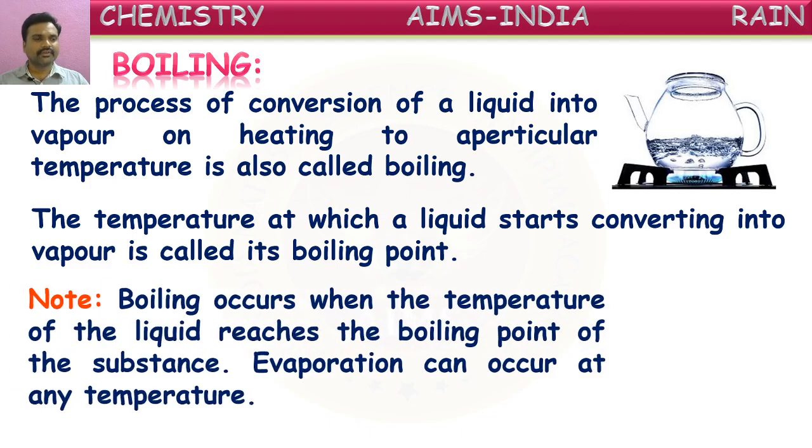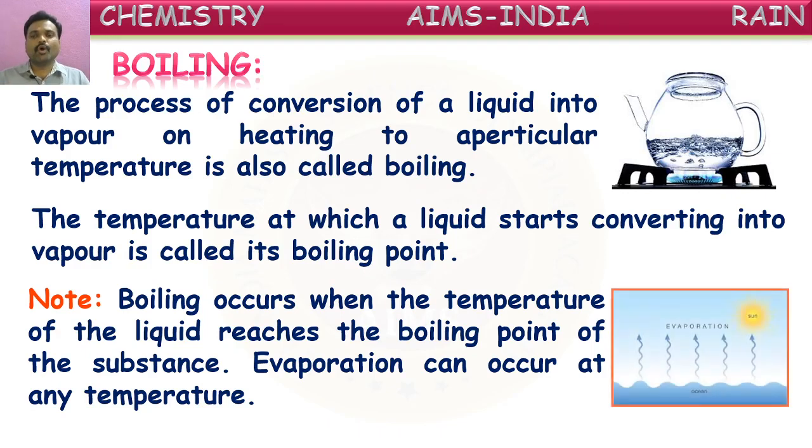Next, boiling occurs when the temperature of a liquid reaches the boiling point of the substance. So, boiling occurs only at a fixed temperature, whereas evaporation can occur at any temperature. Say, conversion of water from the water bodies into vapor will occur at all temperatures continuously. But boiling occurs only at a fixed temperature. Okay, there is a major difference between boiling and evaporation.